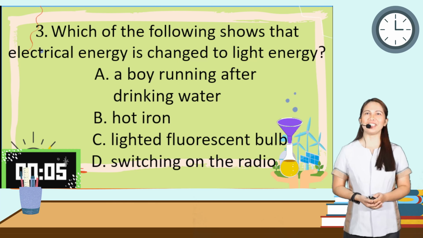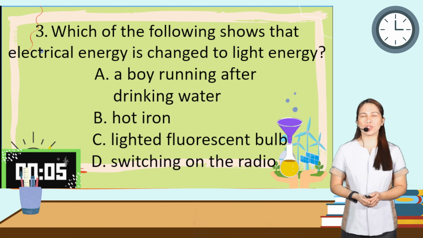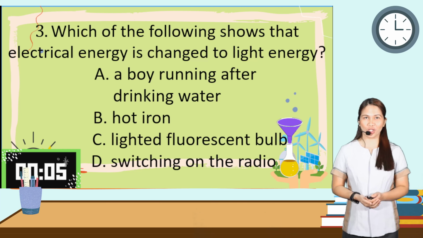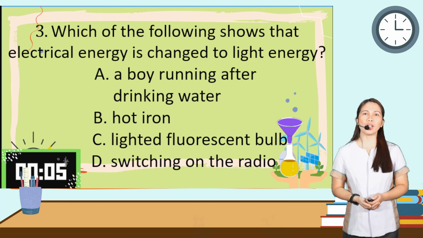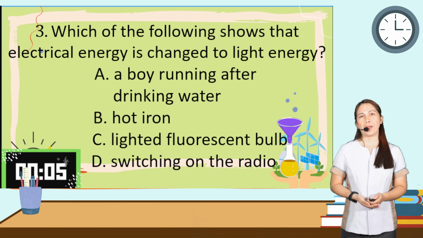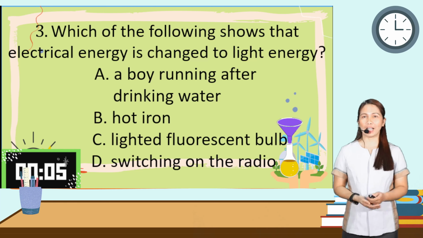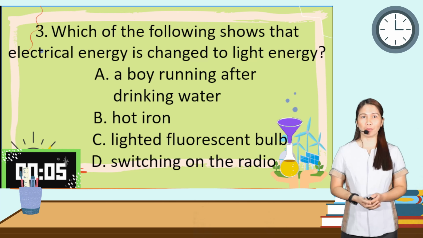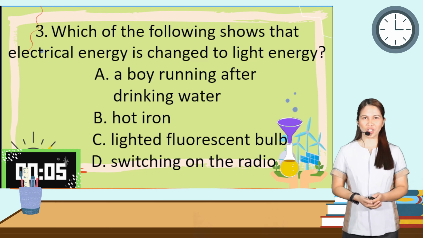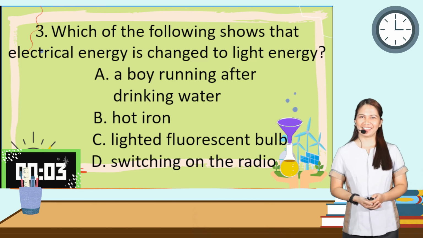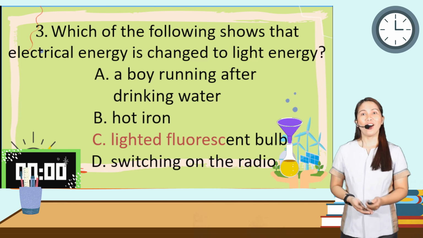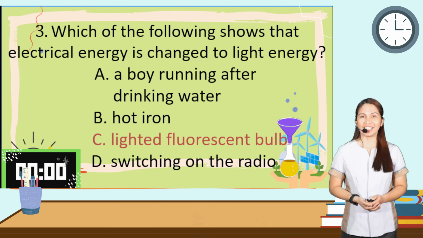Let's try this one. Which of the following shows that the electrical energy is changed to light energy? A. A boy running after drinking water. B. Hot iron. Letter C. Lighted fluorescent bulb. And D. Switching on the radio. The correct answer is letter C, lighted fluorescent bulb.